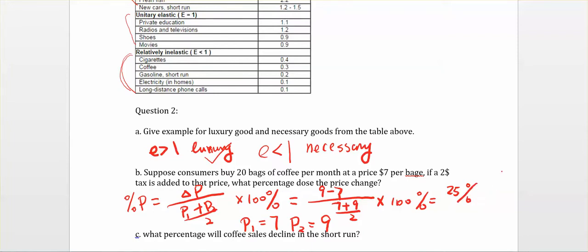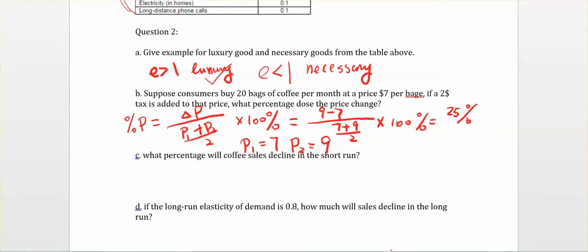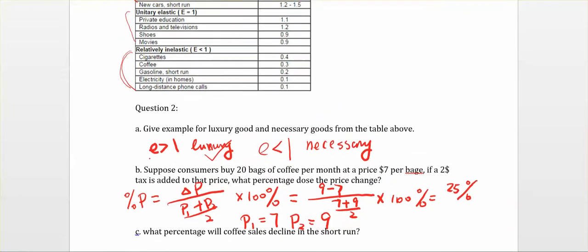So now let's move on to the last question, question C. What percentage will coffee sales decline in the short run? If we want to know how much the demand changes in the short run, first we need to figure out the change of demand. On the table we know the elasticity.